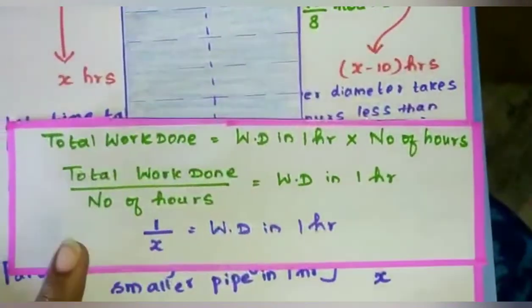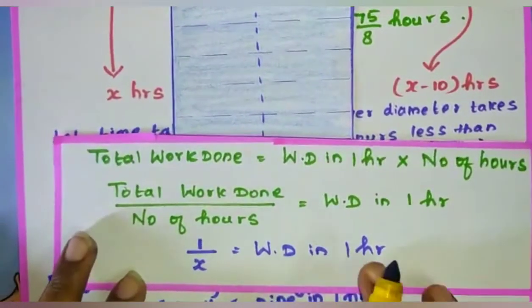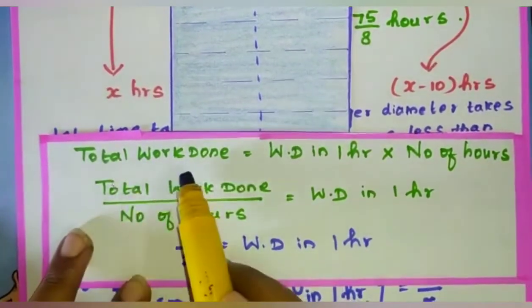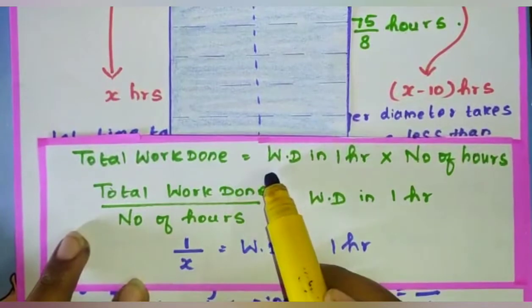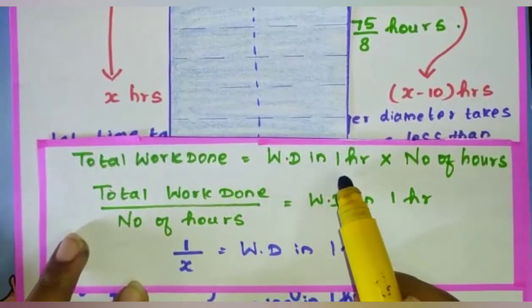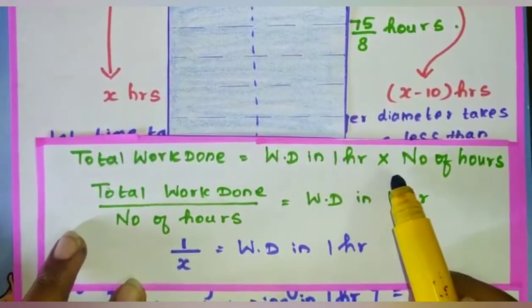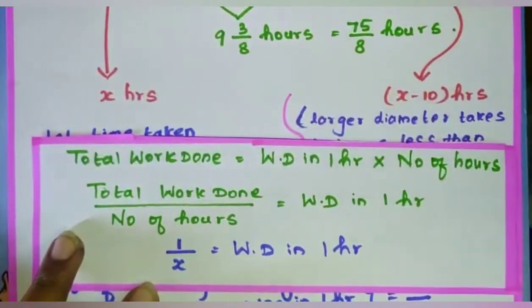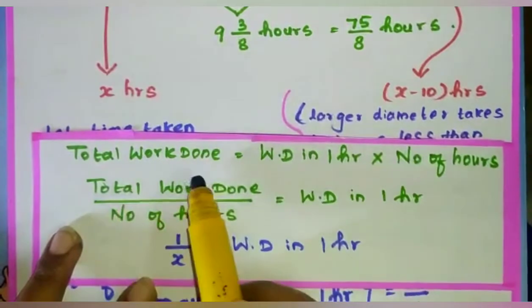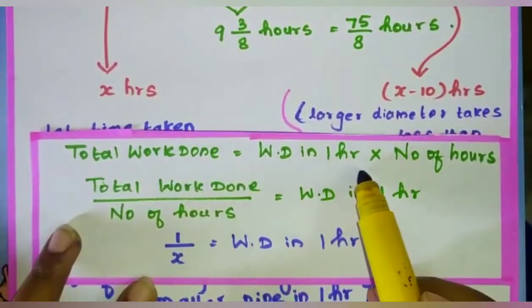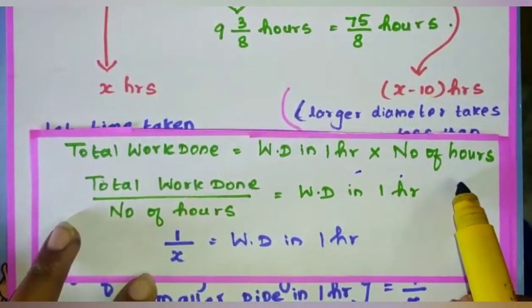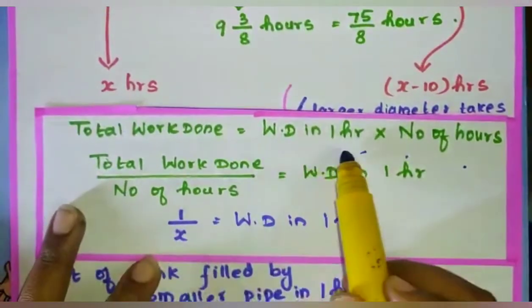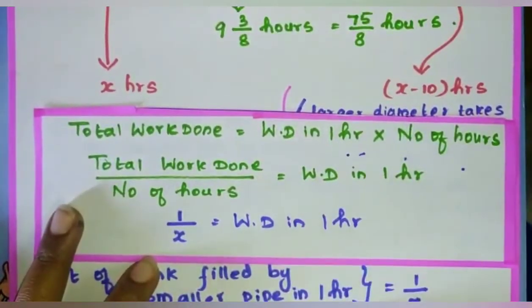This formula you all know already, that total work done is equal to work done in 1 hour into number of hours. This one you studied in physics. Work done in 1 hour, that only we are going to find.